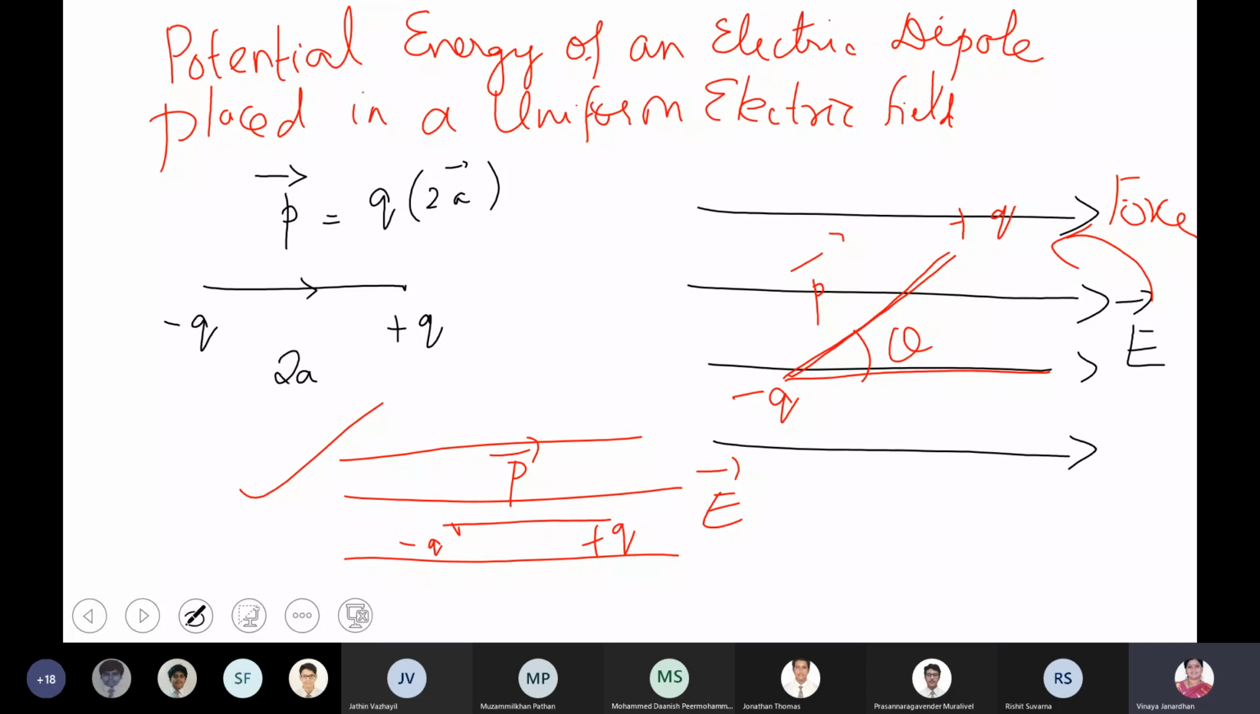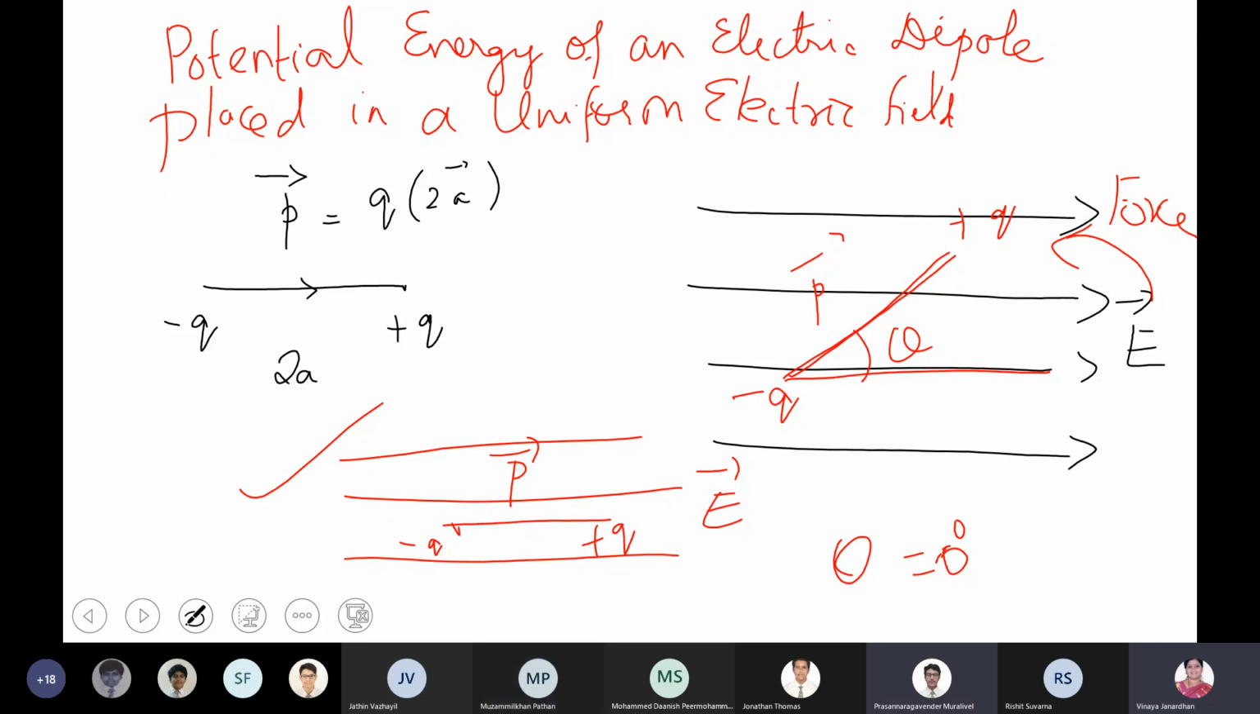So keep this in mind, boys. The electric field should be uniform. When you place an electric dipole in a uniform electric field, the electric field will apply a force on the dipole so that the dipole will experience a torque, and finally the dipole aligns itself in the direction of the electric field, which means P vector and E vector will be in the same direction. Is that clear? This is the first concept. Still, what is potential energy? We will see. Are you clear, boys?